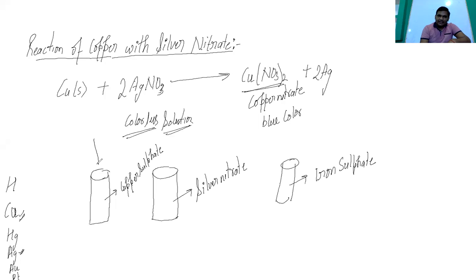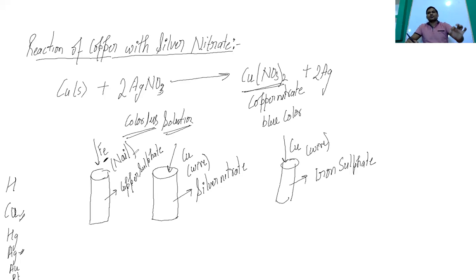Now we are putting iron here, the iron nail. And now we are putting the copper wire, Cu wire, here. And here it is the iron nail.